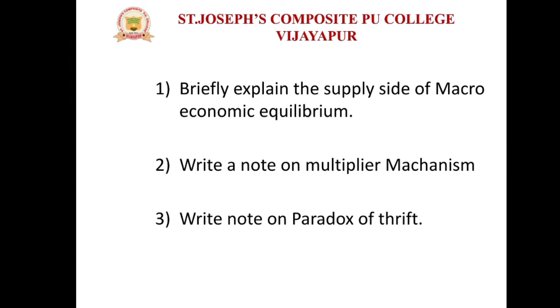The questions are: first one, briefly explain the supply side of macroeconomic equilibrium. Question number 2, write a note on multiplier mechanism. And the last question is, write a note on paradox of thrift. So these are the three questions. These are also 4 marks questions. Then let me discuss these questions.